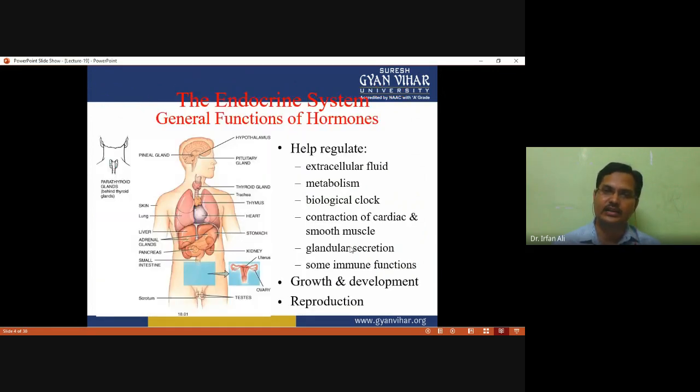The other functions of hormones are to help regulate extracellular fluid, metabolism, biological clock, contraction of cardiac muscle, contraction of smooth muscle, glandular secretion, immune function, and growth, development and reproduction. So we observe that most of the functions are regulated by hormones.